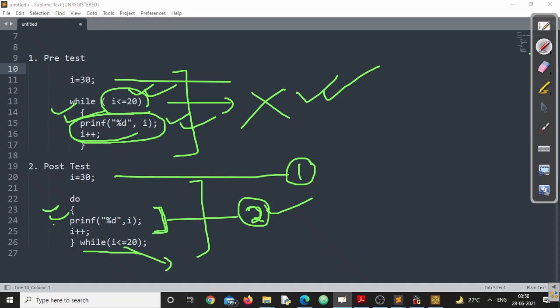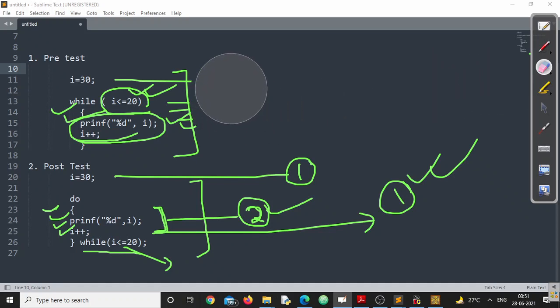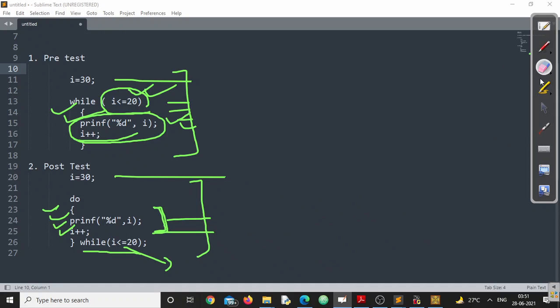This loop will definitely be executed once. But in the pre-test loop there is no guarantee that it will be executed even once. In the post-test loop, it will be executed once, that's for sure, regardless of the condition.